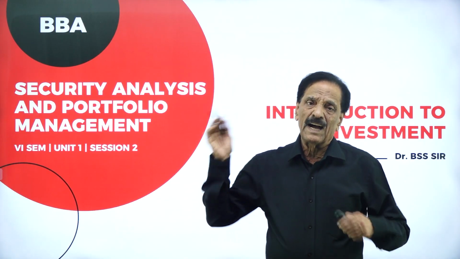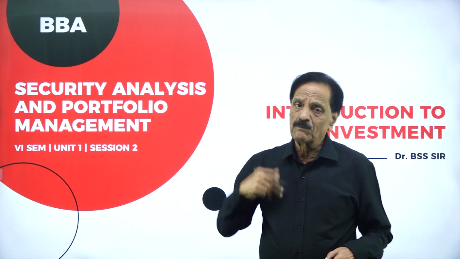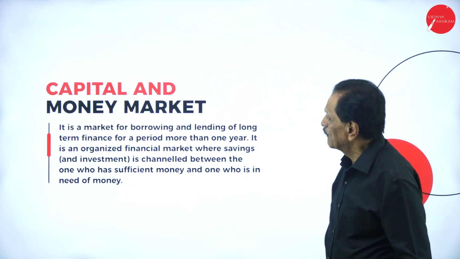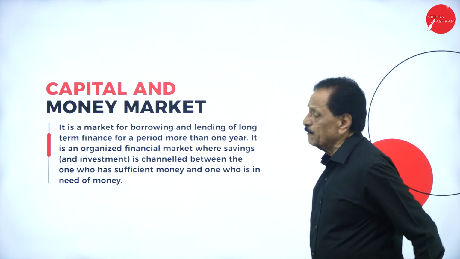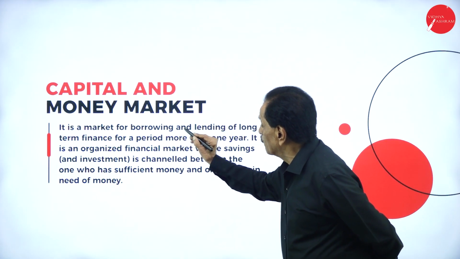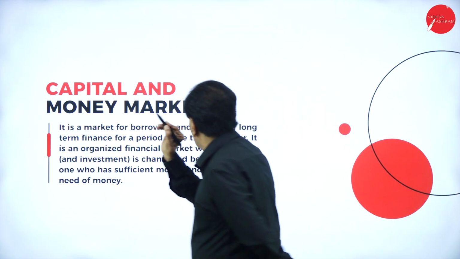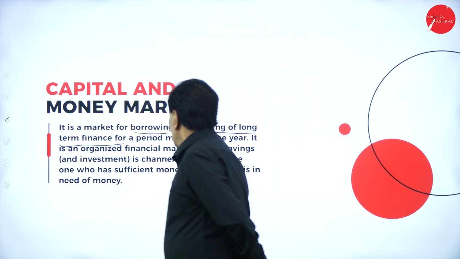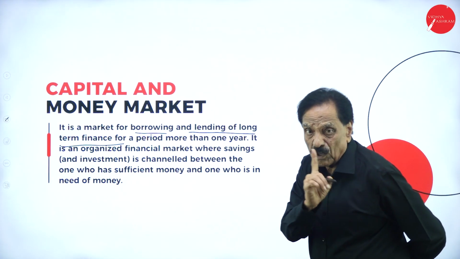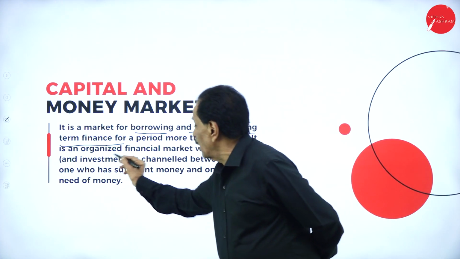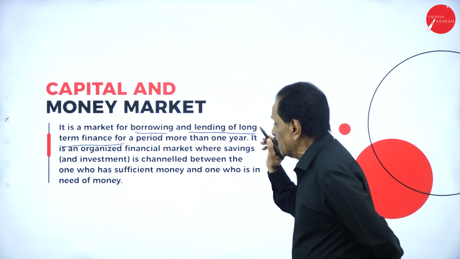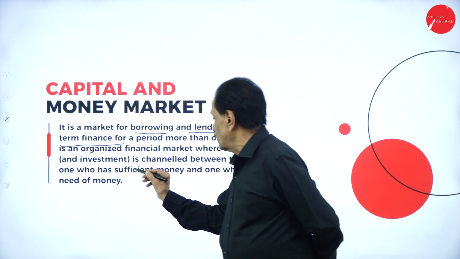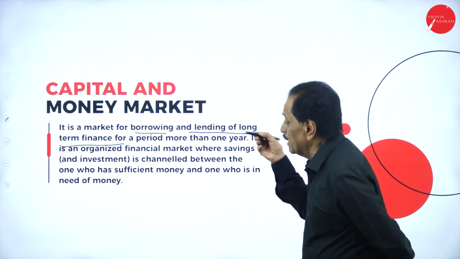Yesterday, in the last session, I explained investment. Today I am going to explain the capital market. Capital market is a market for borrowing and lending of long-term finance, for a period of more than 1 year. It is an organized financial market where saving and investment is channeled between the one who has sufficient money and one who is in need of money.